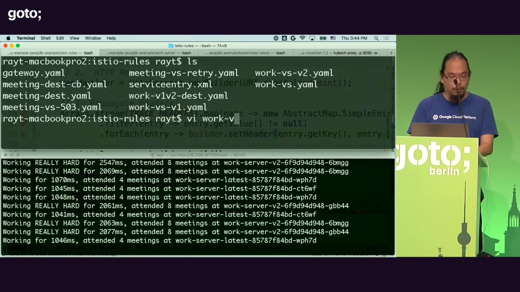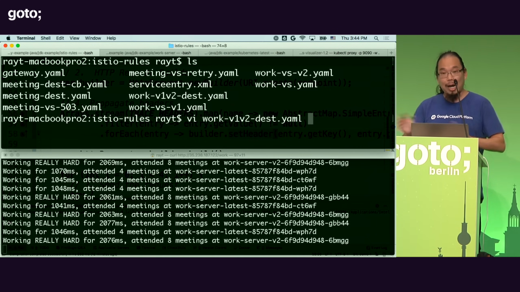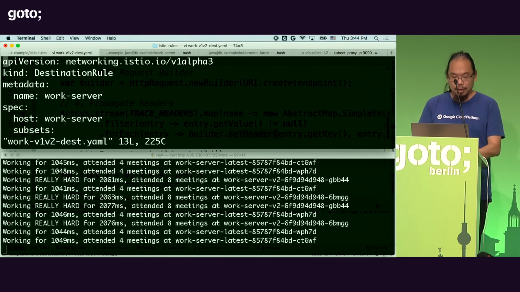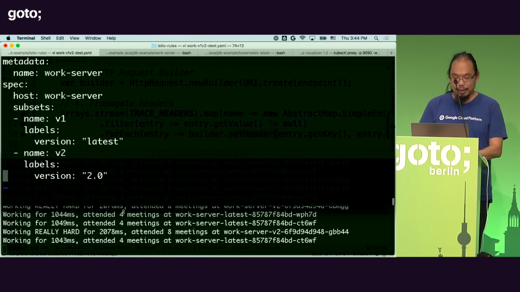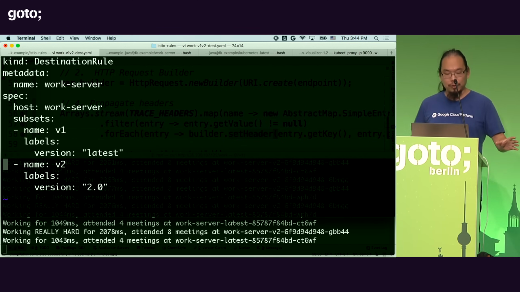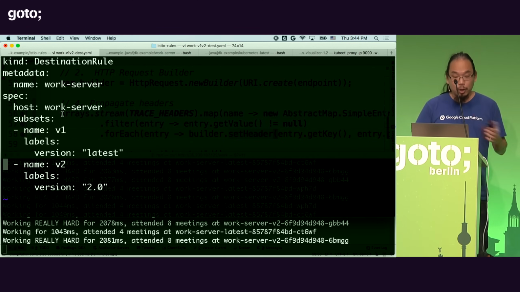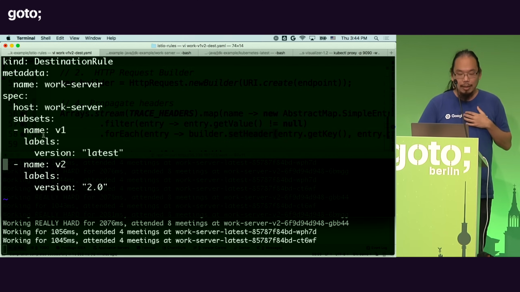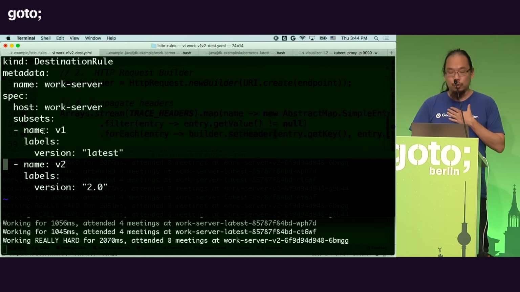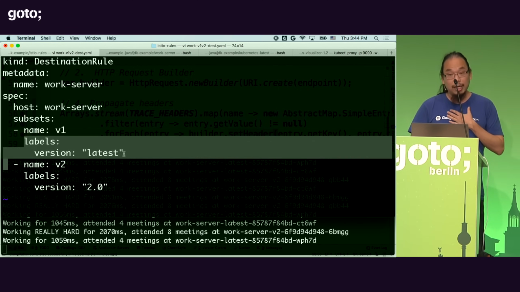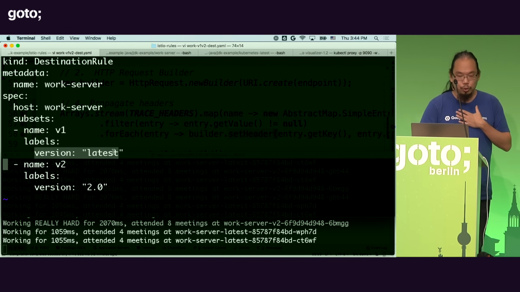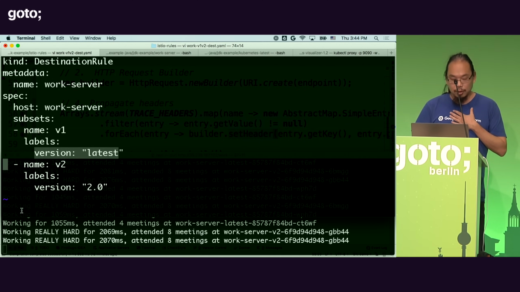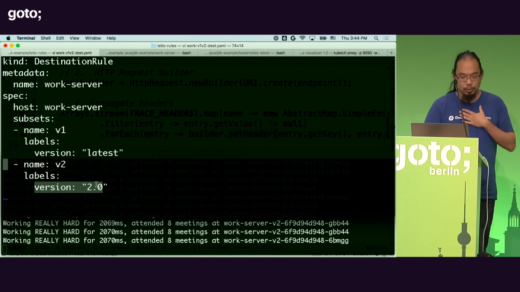However, it's also possible for us to route traffic through Istio. What that means is that I can define the destination rule here so that we can capture the 2 different versions that I just deployed. For my work server, I've got 2 versions, v1 and v2. And I need a way to define what these 2 versions are by using the labels in Kubernetes. So I can use the version label here. I can say v1 means version is equal to latest, and v2 means version is equal to v2.